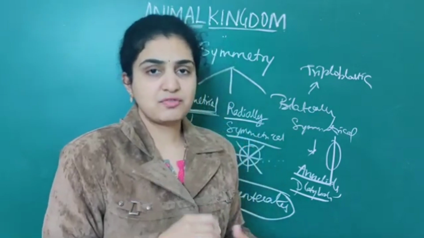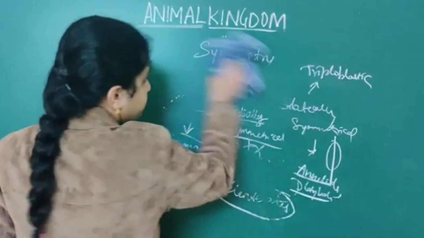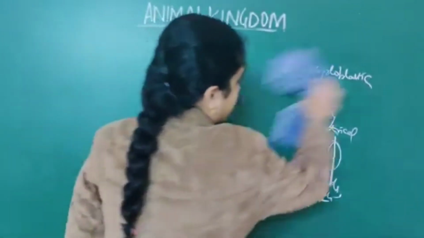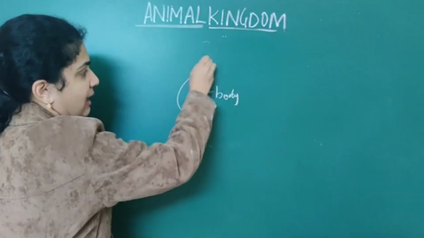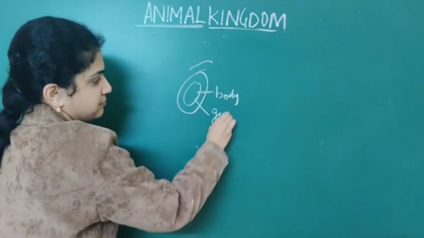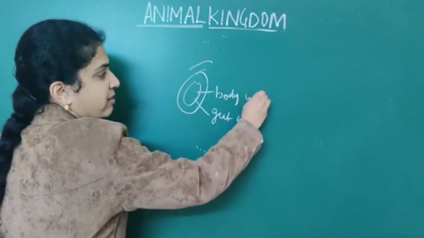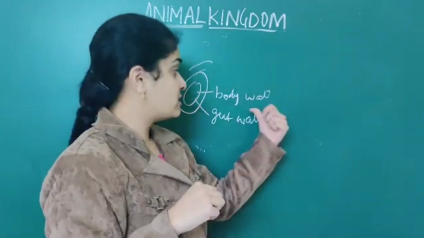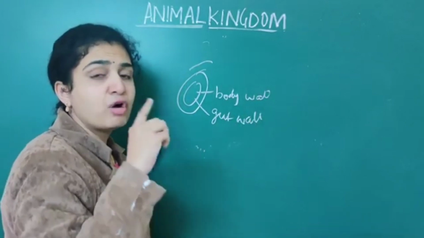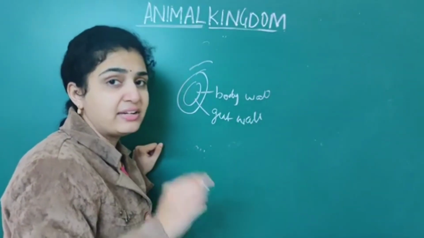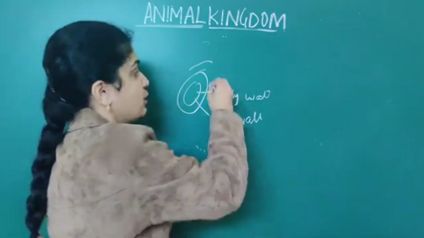The last classification we are going to see is about the presence of a body wall and gut wall. A body cavity is present in between the two. Suppose this is the body wall and this is the gut wall. The body wall is the outermost layer, and the innermost is the gut wall. If a body cavity is present in between the body wall and gut wall, that cavity is called coelom.